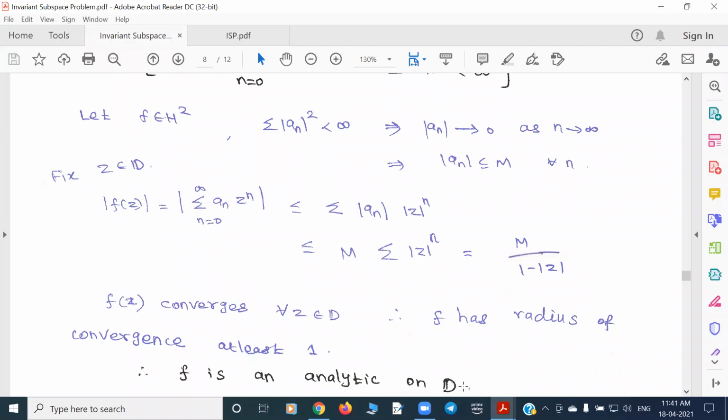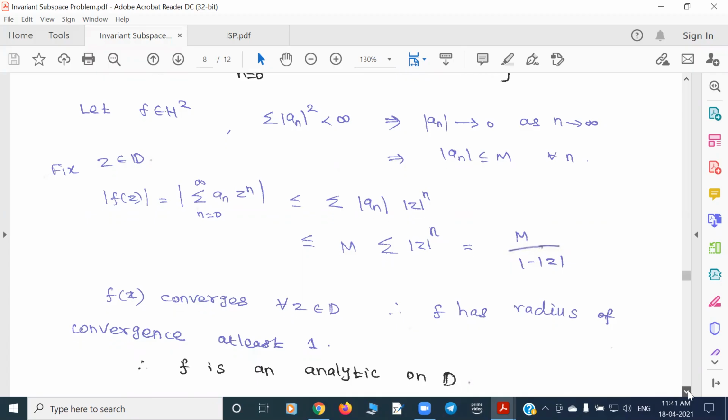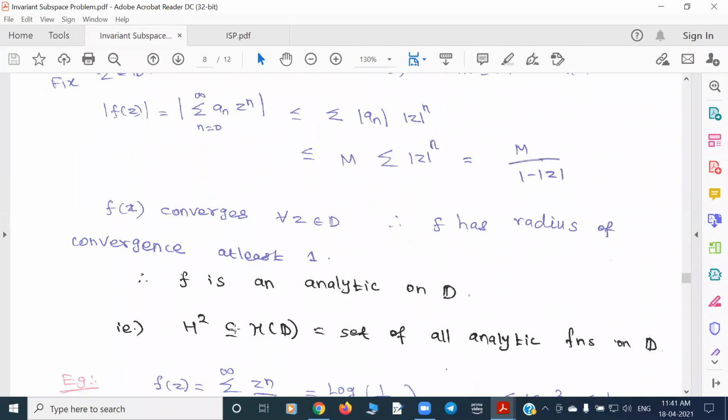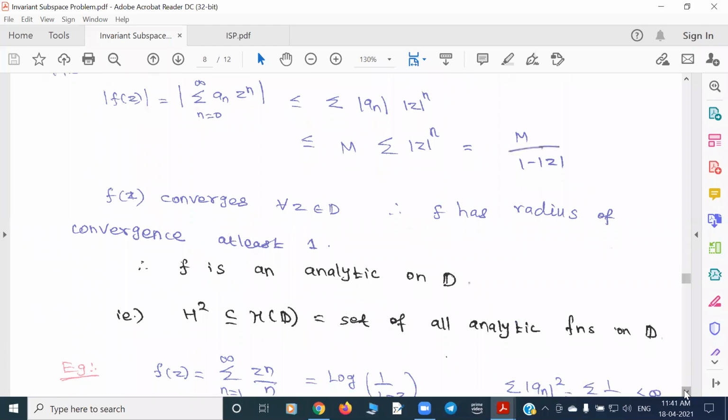In fact, that is not possible. The disk D is the best domain. The Hardy space is a set of analytic functions on D, but not only that, we cannot have a larger domain.